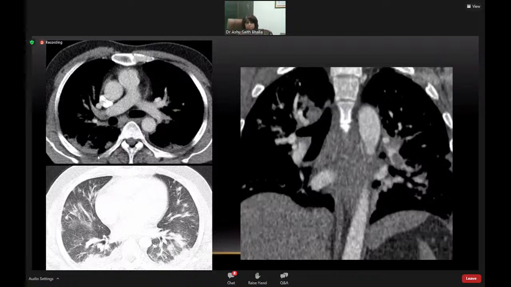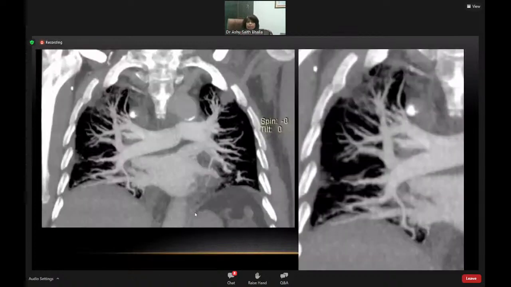See what happens when pulmonary infarctions develop, like this patient who has a filling defect which shows a thrombus and also has infarction. Suppose we were to do an HRCT and only see this, we would say this is a classic COVID pneumonia pattern, or we would say there could be superadded bacterial infection, but we would completely miss the pulmonary embolism or thrombus. So that call has to be taken prior to CT, in conjunction with the treating physician, about what exactly we are doing the CT for, so that we can plan it accordingly.